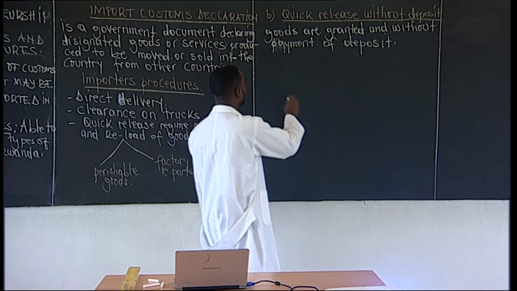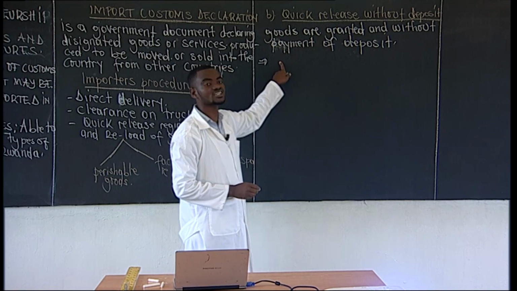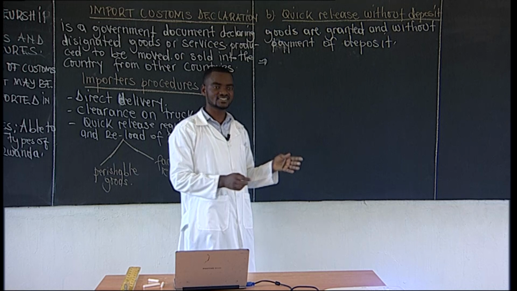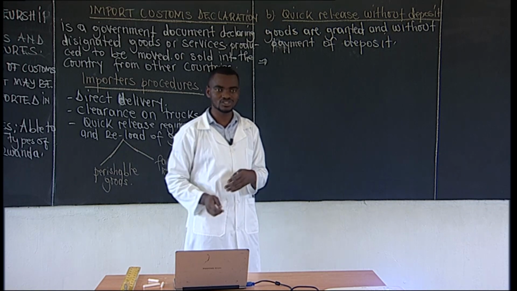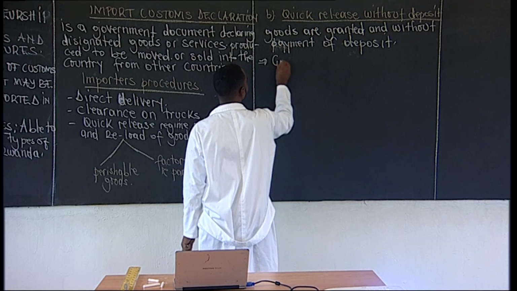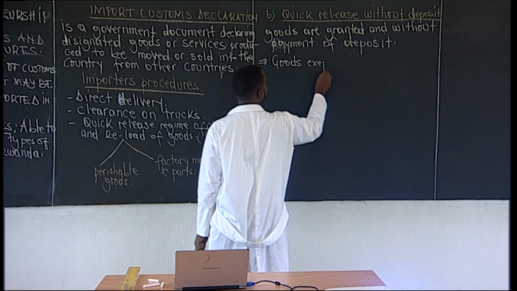Now, an example of these goods whose deposit is not paid: we have goods exempted from payment of duties and taxes.